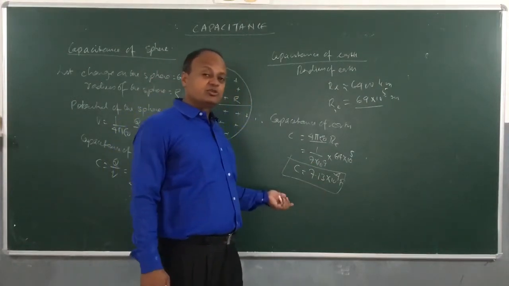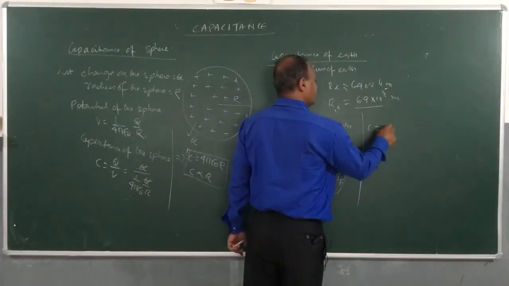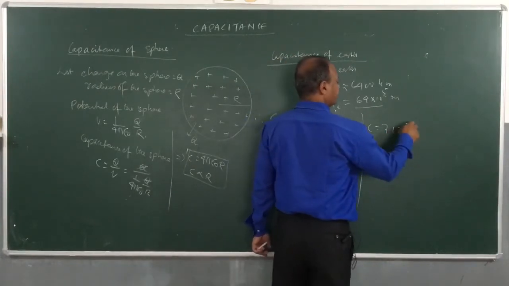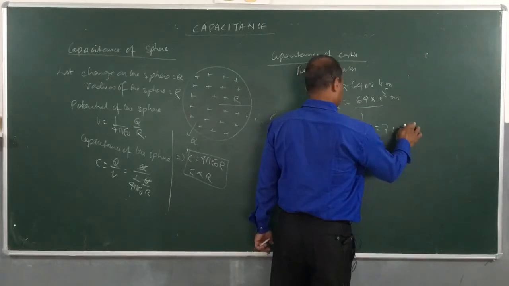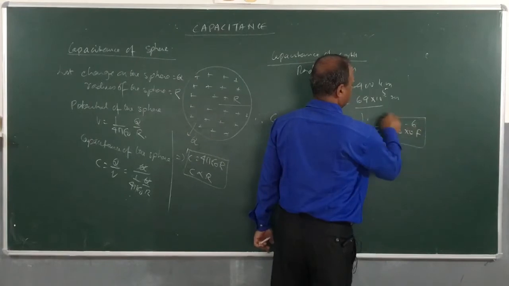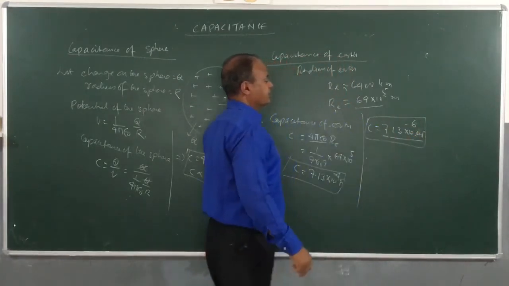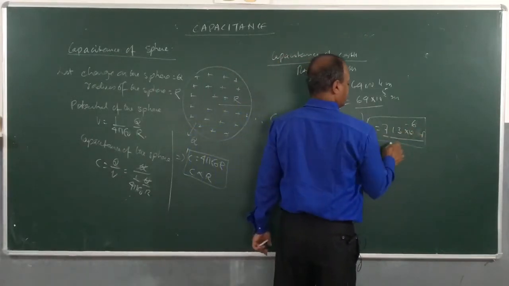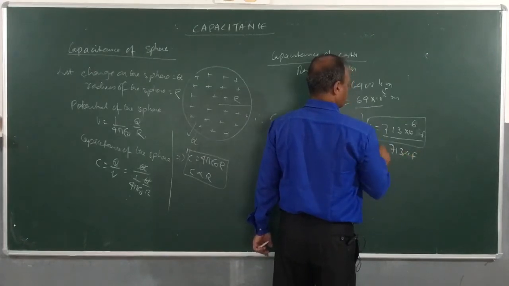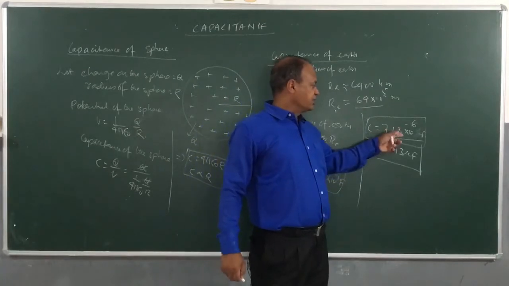Now if you want to change into microfarad, then C will be 7.13 into 10 to the power minus 4 farad, which you can write like this, 713 into 10 to the power minus 6 farad.